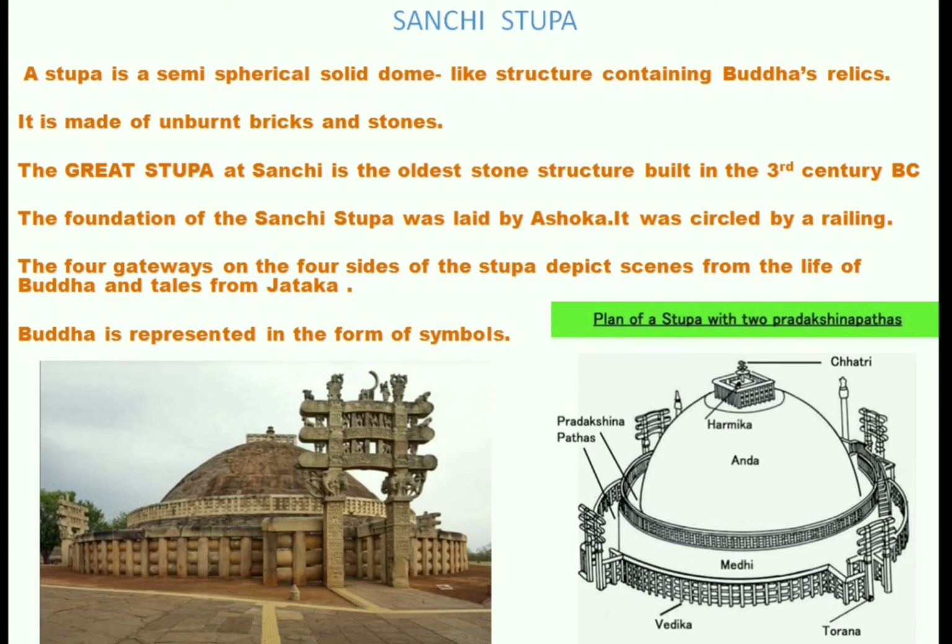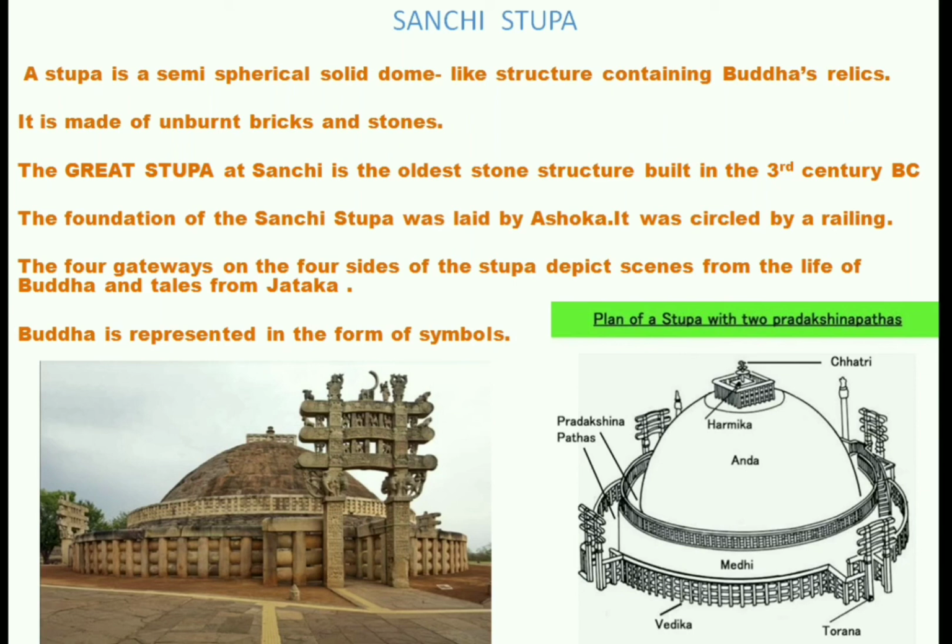The great stupa at Sanchi, near Bhopal in Madhya Pradesh, is the oldest stone structure. The foundation of the Sanchi stupa was laid by Ashoka in the 3rd century BC. It was circled by a railing made of wood that was replaced later by a huge stone railing.